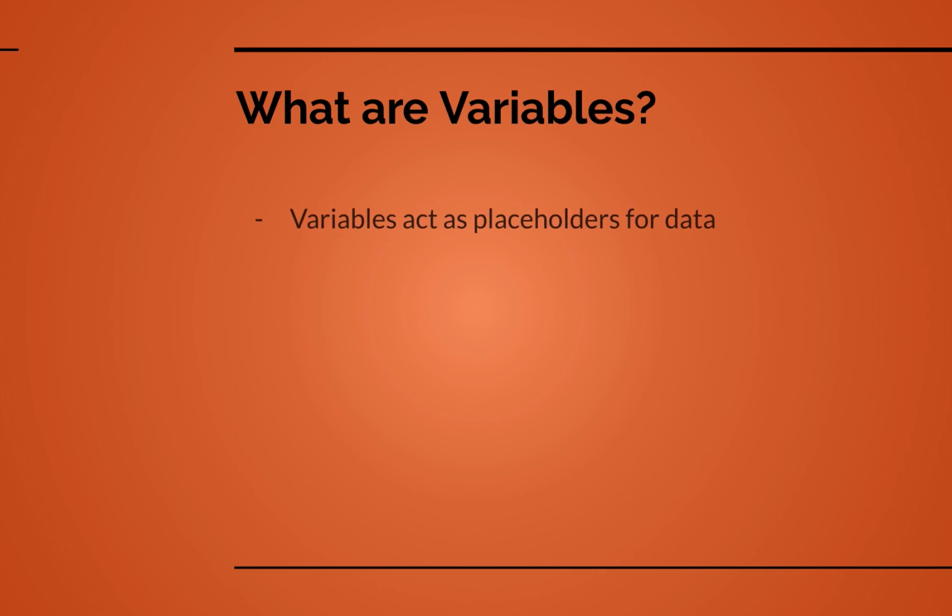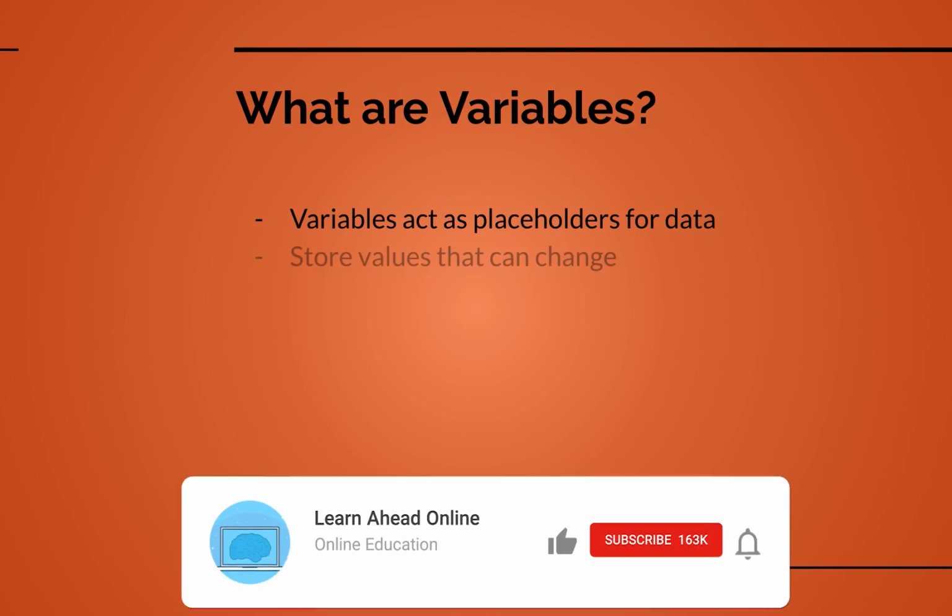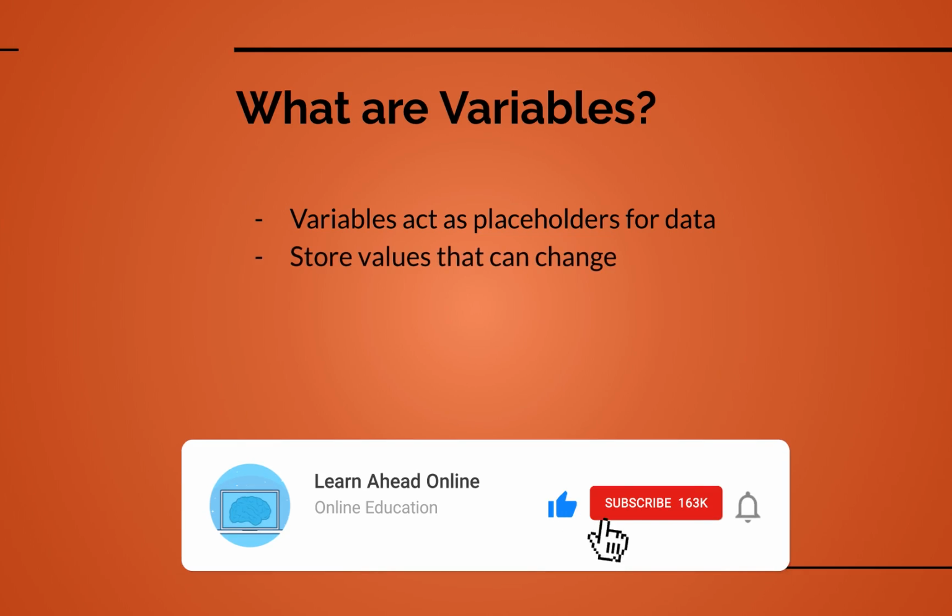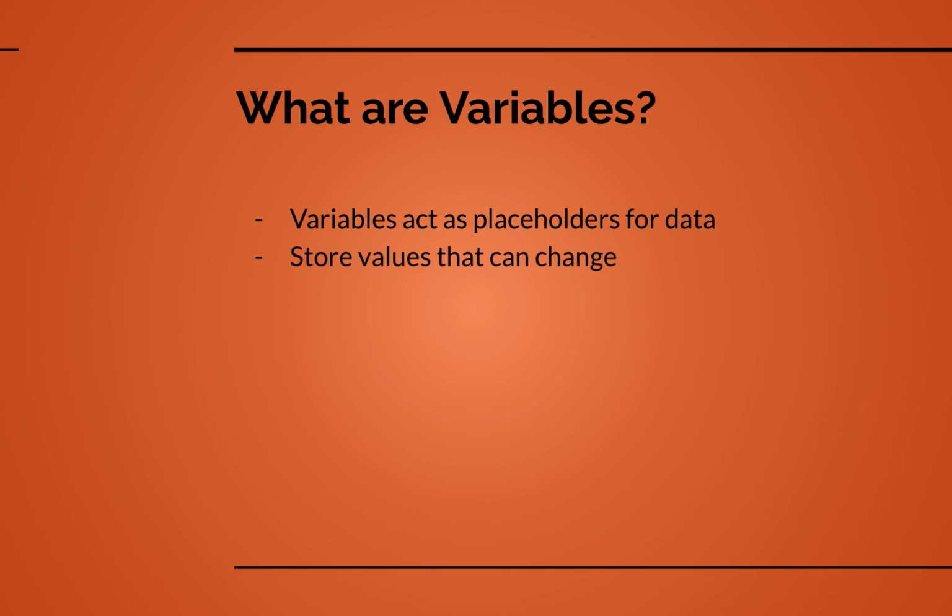For starters, what are variables and what do they do for us in the sense of a program? Well, variables simply act as placeholders for data. So they store values that can change throughout the program's execution. Essentially, we use these to store the state of a program as it runs. So for example, we might use variables to keep track of a player name, maybe a date, how many lives they have if they're playing a game, so on and so forth. So any data that we need to store will be done so in variables.